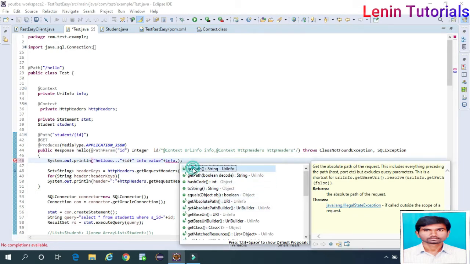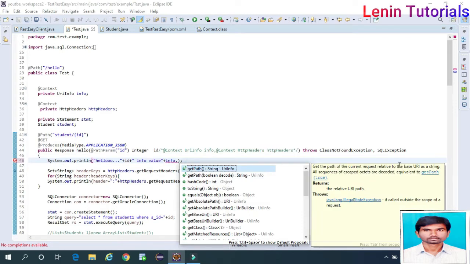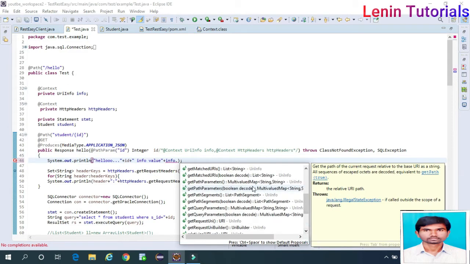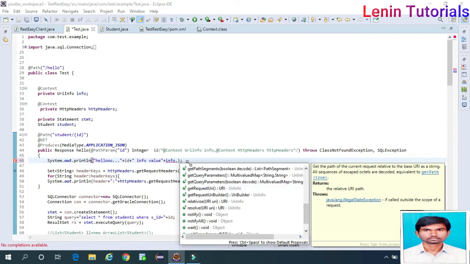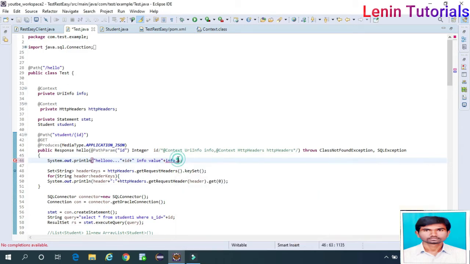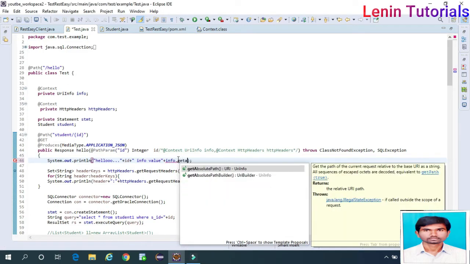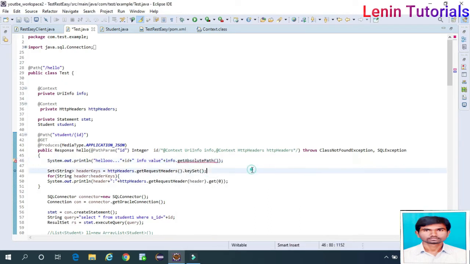One more path is there. What is this path difference? Get the path of the current request relative to the base URI as a string, where all escaped octets are decoded. Okay, we will see both, how they print out. Fine. Next, many methods are there, but we will see only the absolute path. Query param, getRequestUri, so many are there. This is getAbsolutePath we are printing here.